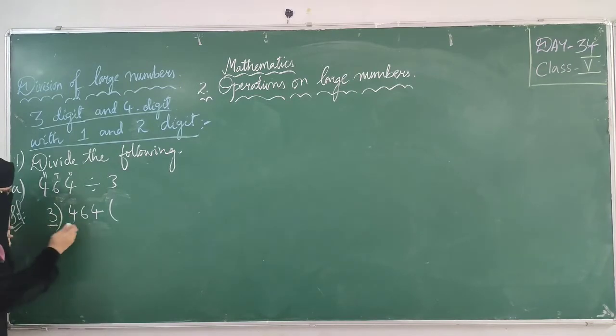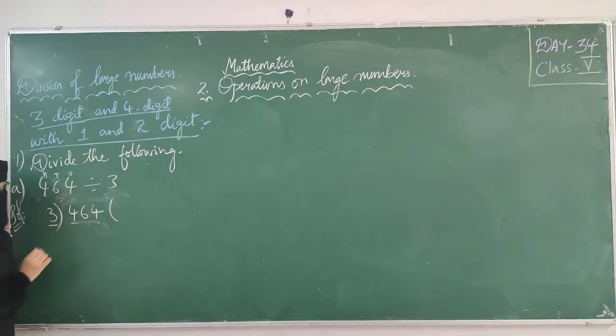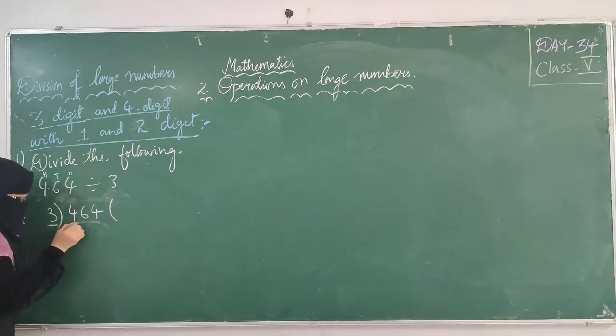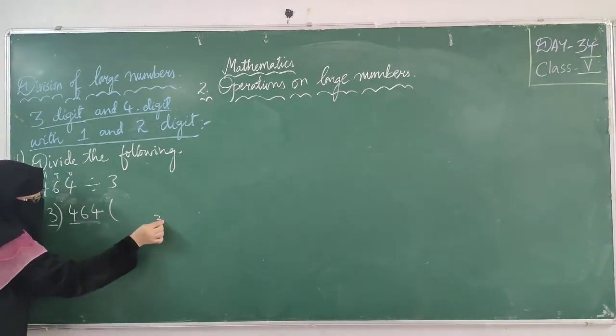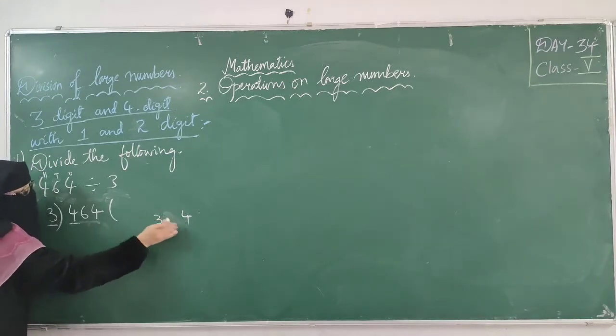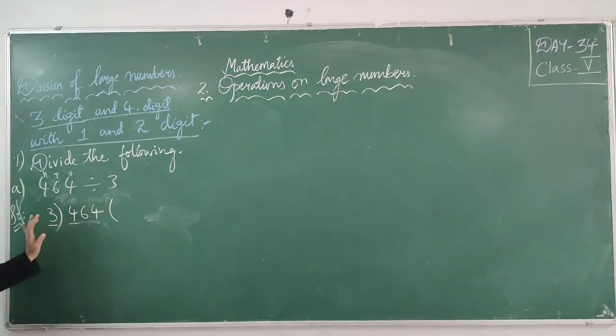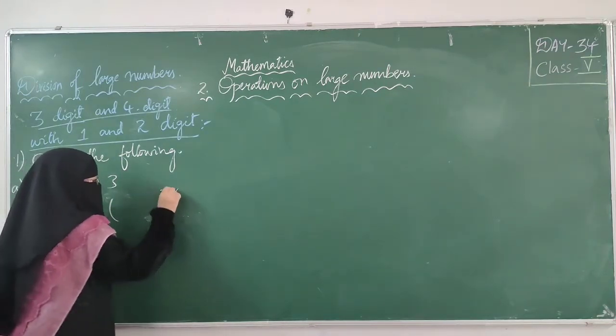Okay, let's check. Here we are having how many? 3 digit number. First of all, we will take only 1 digit. In order to divide this number, we have to see in 3 table. This is our first number. First of all, see if this number is less than 3 or greater than 3. Check it. 3 and 4 we are having. Is 4 less than 3 or greater than 3? 4 is greater than 3, right? So here 4 is greater than 3. That means 3 is less than 4. So we can check in 3 table.